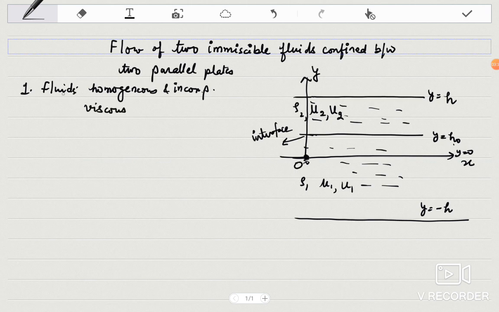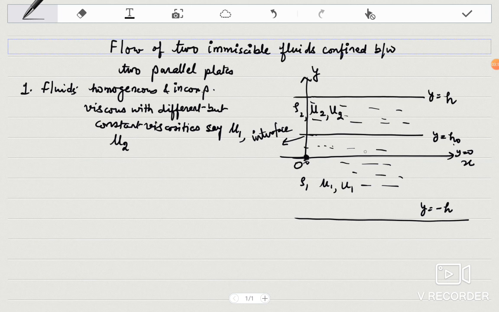So both the fluids are homogeneous and incompressible, viscous with different but constant viscosities, say μ1 and μ2. μ1 is in the lower region and μ2 is in the upper region. Here also density is ρ1 and ρ2. Both are not same.